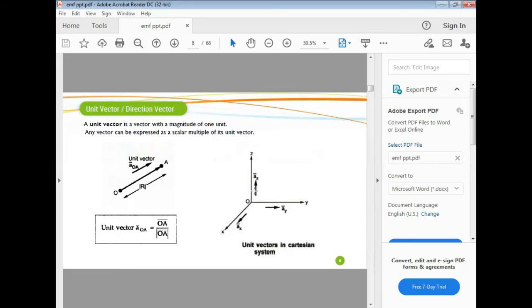In a coordinate system, 3 axes are there: x-axis, y-axis, and z-axis. So the unit vector in the direction of the x-axis is ax, in the direction of the y-axis is ay, and in the direction of the z-axis is az. So in a coordinate system, 3 unit vectors are there: ax, ay, az.